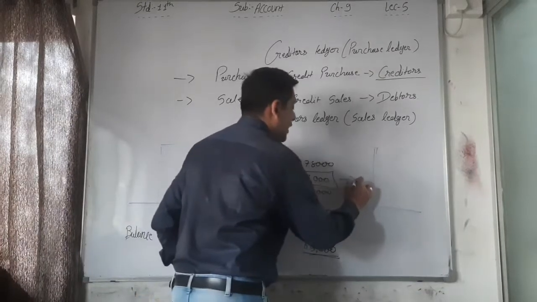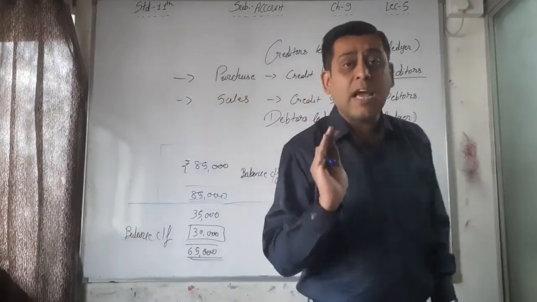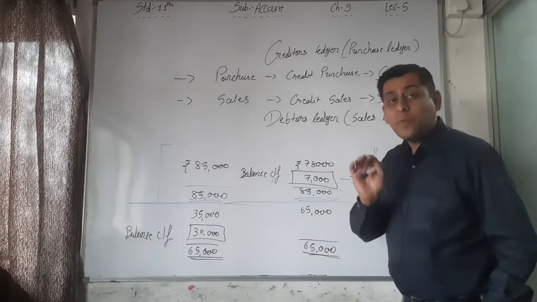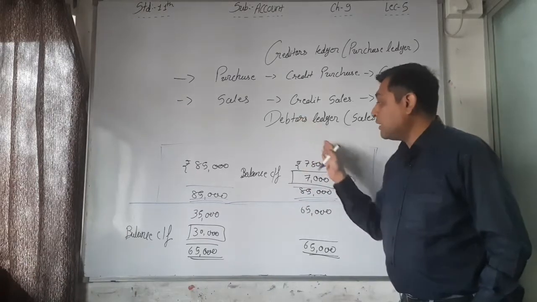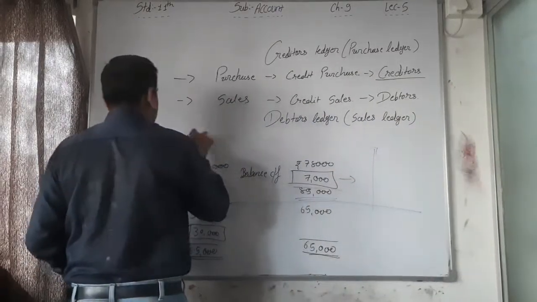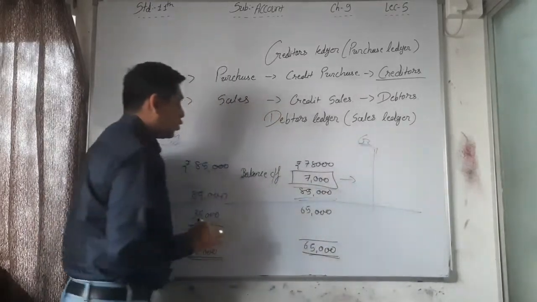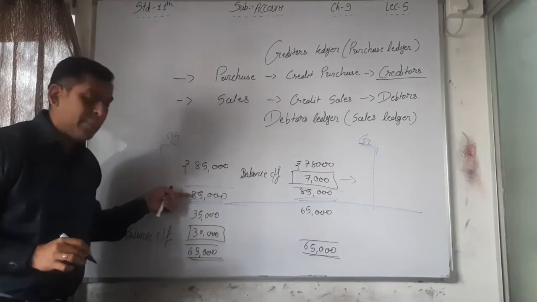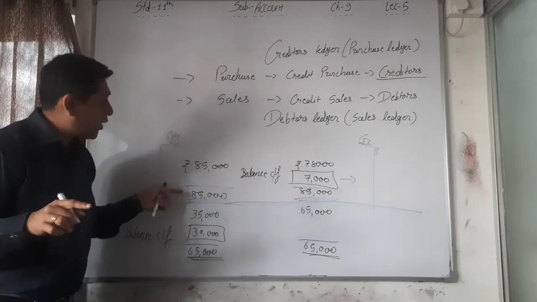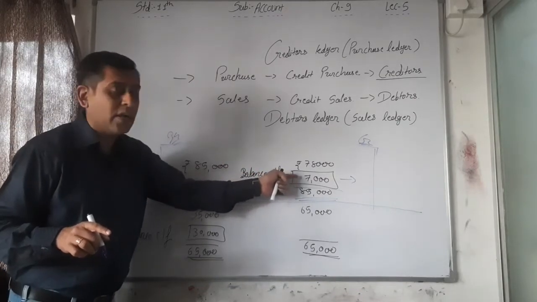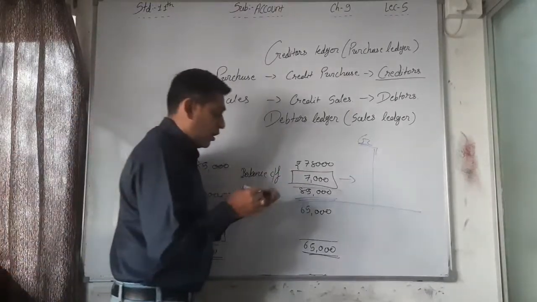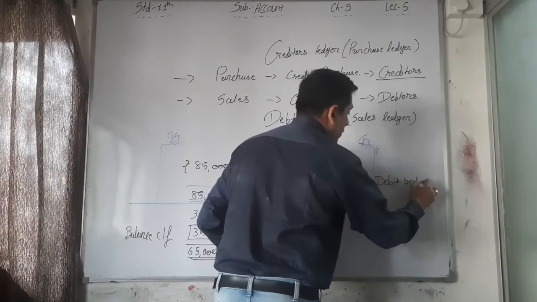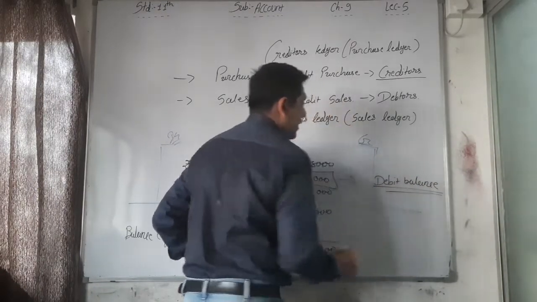On the credit side, you have to remember one simple thing: the balance is written on the opposite side. Here, this side is the debit side, and this side is the credit side. So if we are writing the balance on the credit side, that means the total of the debit side is higher, and that's why we write the difference on the credit side, but it is called a debit balance. You have to remember this compulsorily.